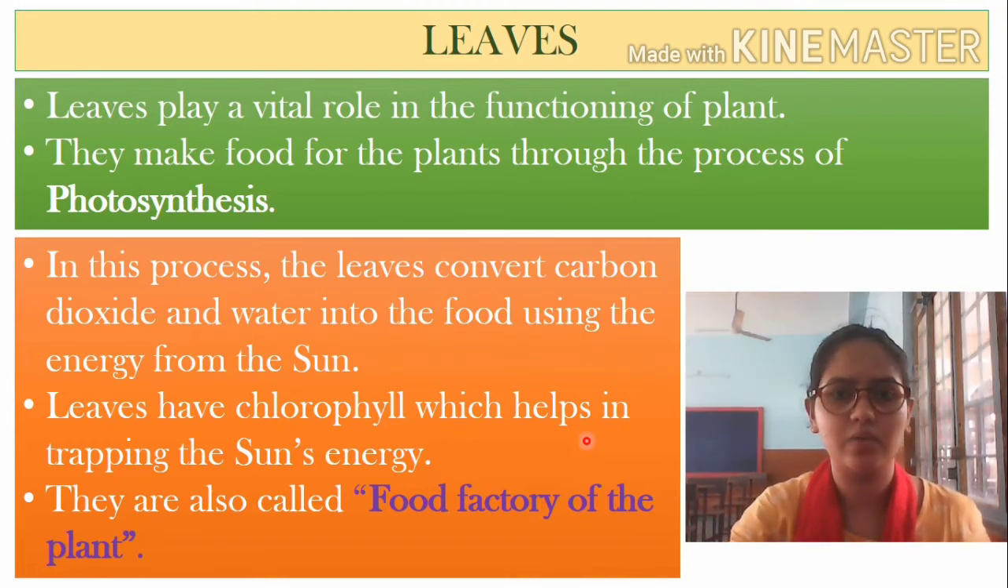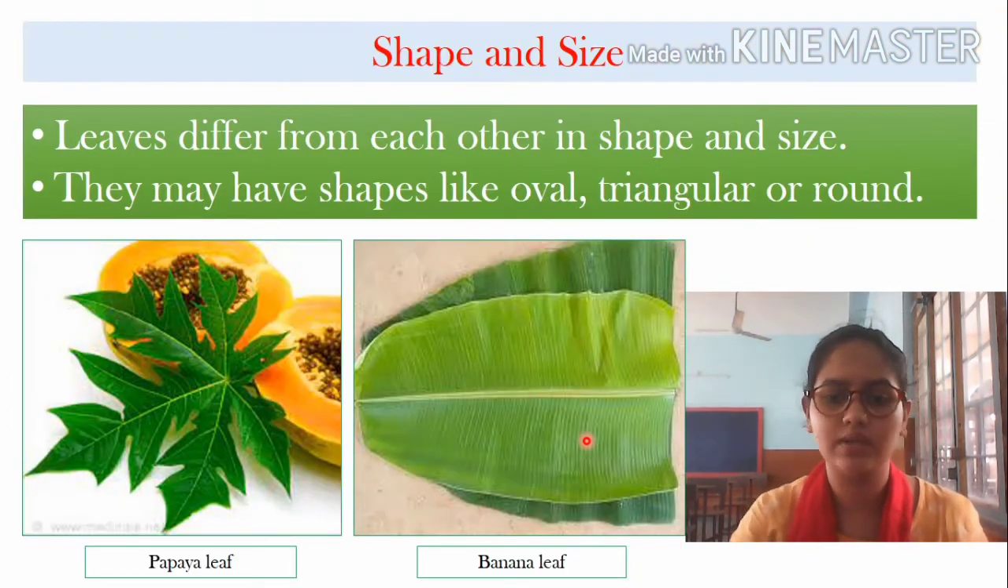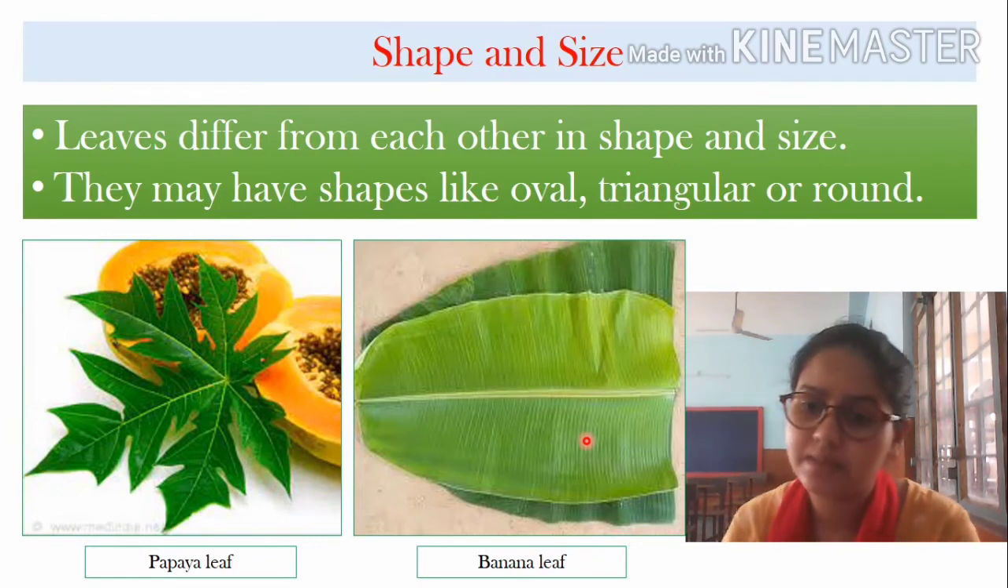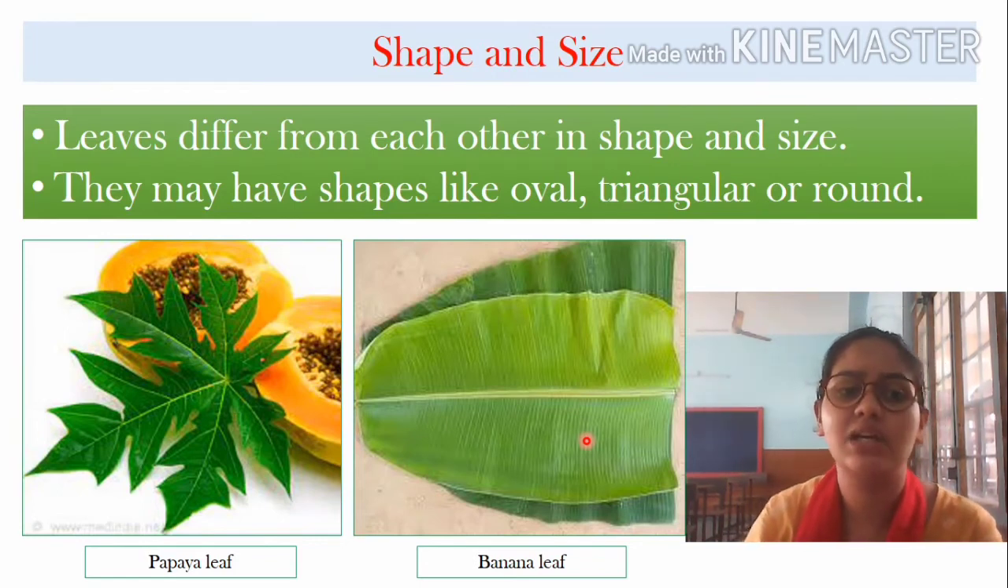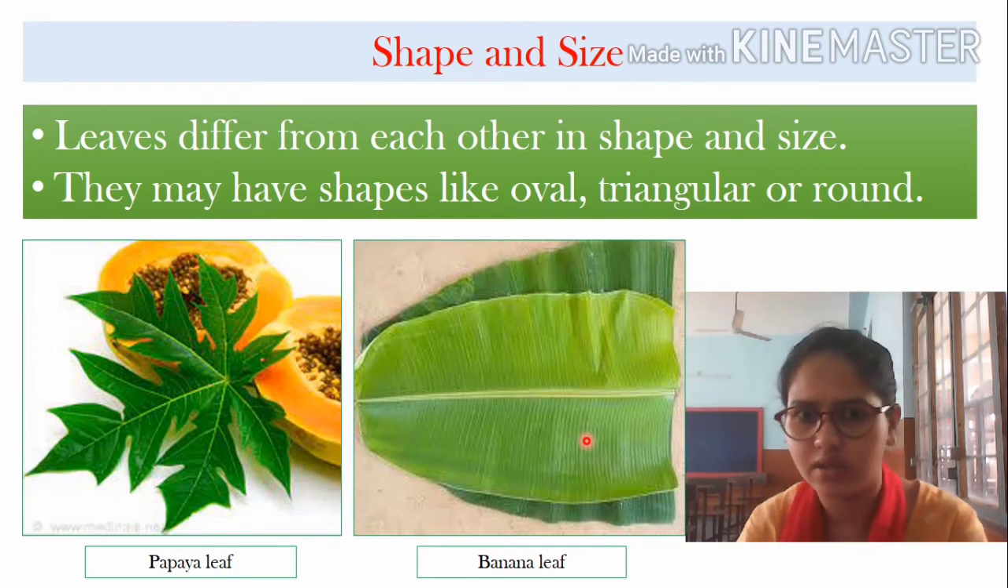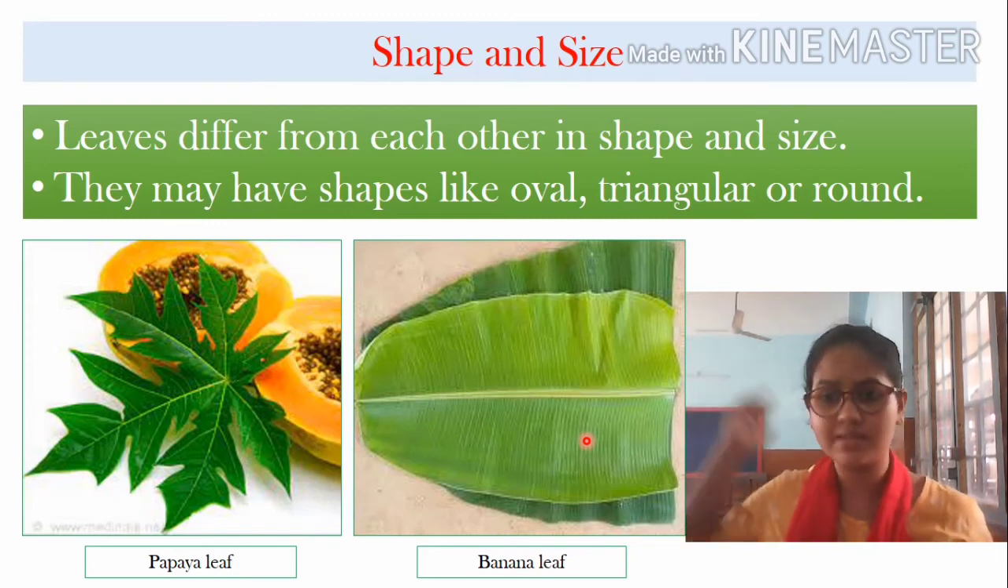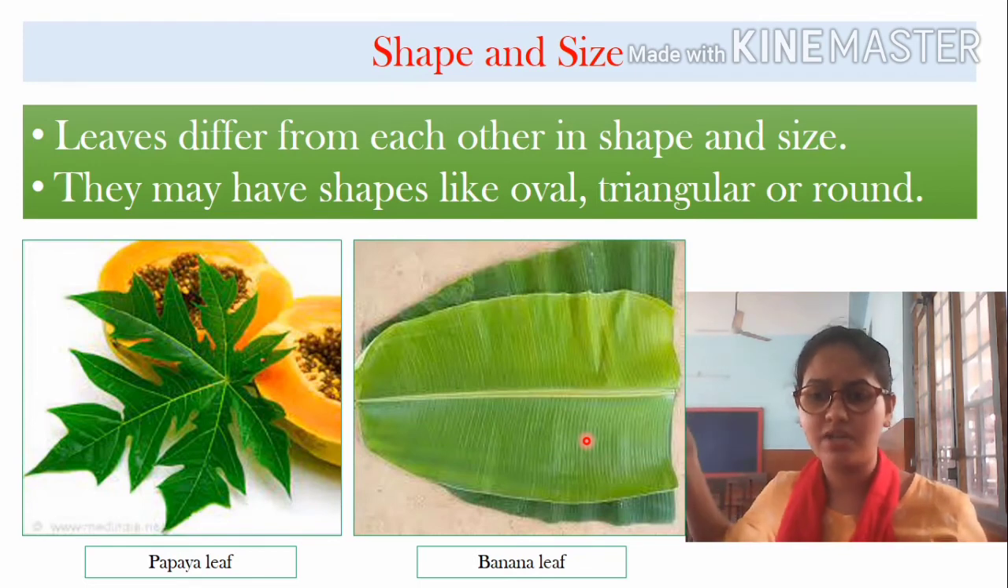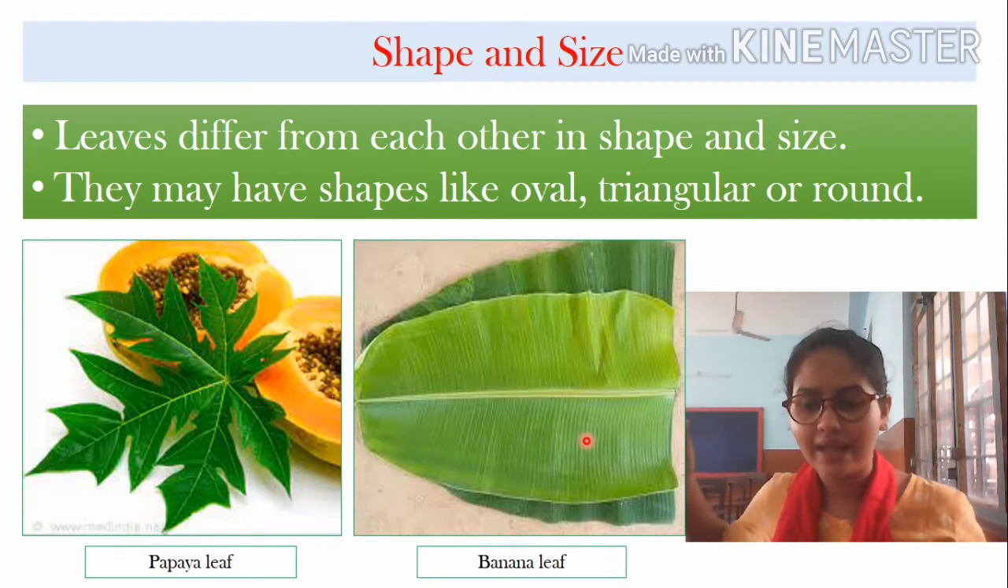So as we learn about the leaves, now let's learn about shape and size. Why are shape and size important for any leaf? It is important for us as human beings too. You can see some are longer, some are taller, some are small, some are short, right? Some are skinny, some are fat, and some have whiter skin.